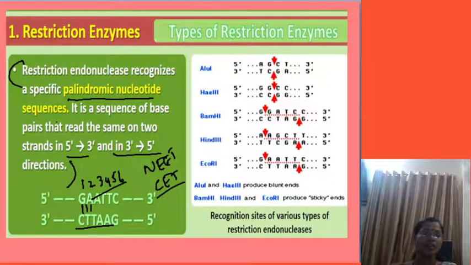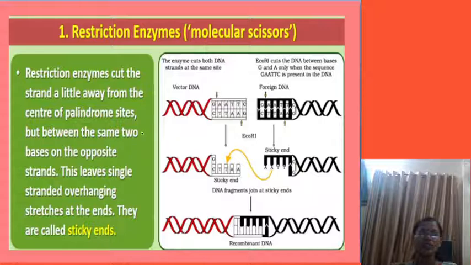Got it? Next, we are moving on to see that restriction enzymes cut the DNA strand a little away from the center of the palindromic site, but between the same two bases on the opposite strand. This leaves single-stranded overhanging stretches at the end. They are called sticky ends. Now what is the sticky end?